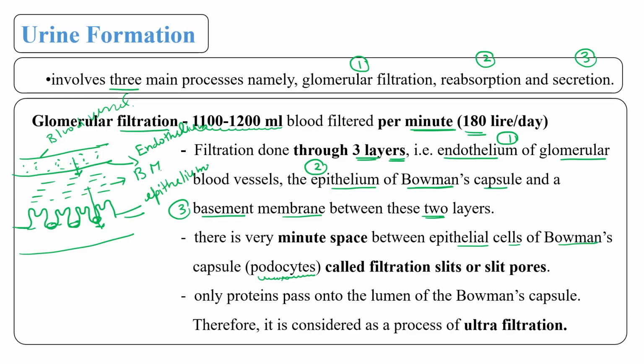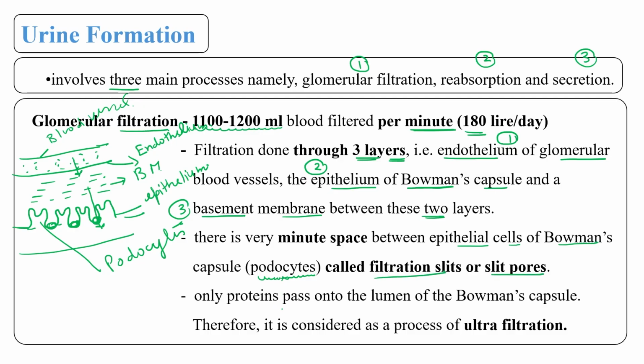Okay, so the blood has to pass three different layers, and this filtration slit has developed because of the presence of these podocytes. This is known as podocytes. Now we can use the term filtration slit or slit pore for the slit present over here.